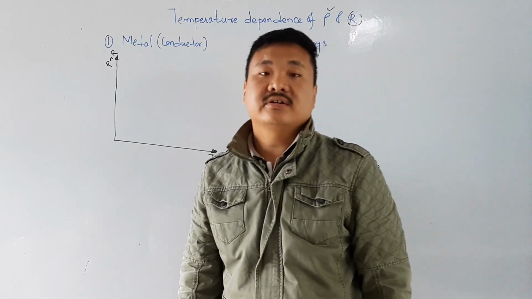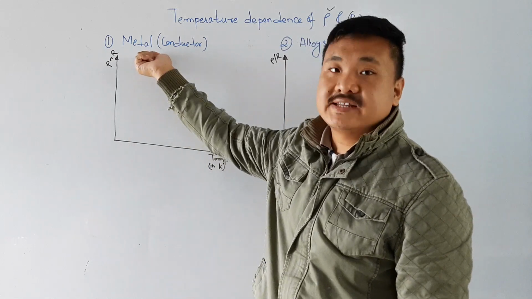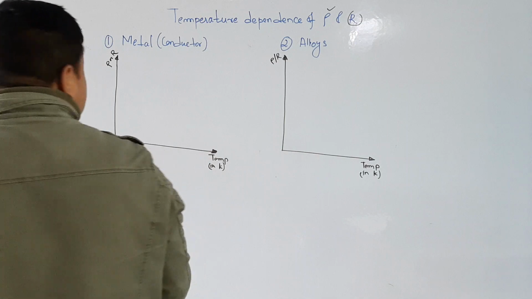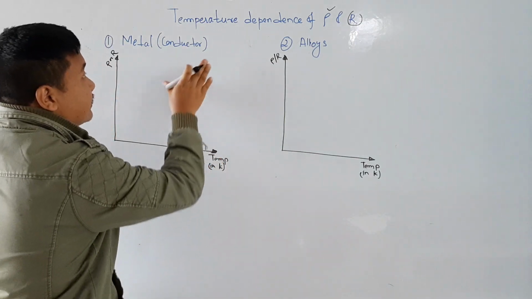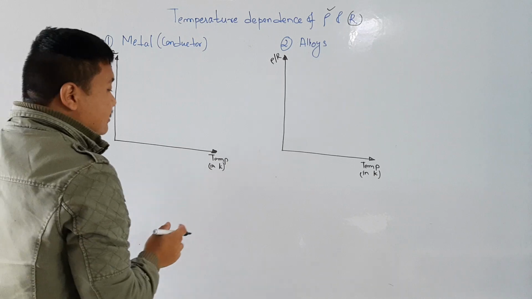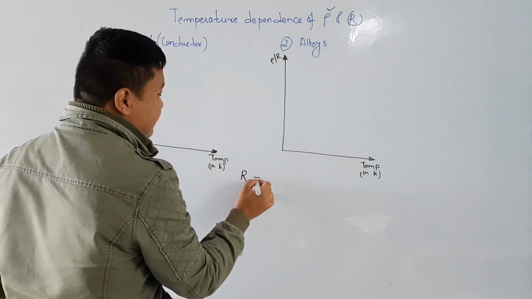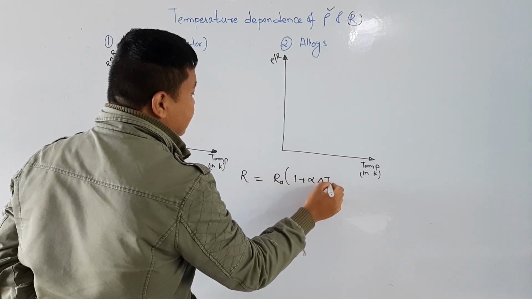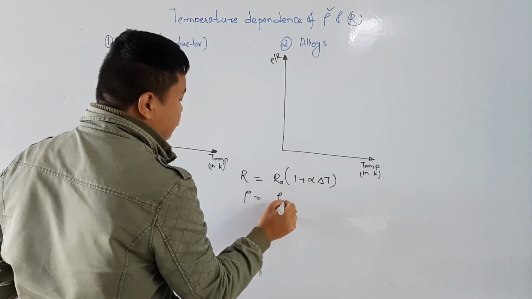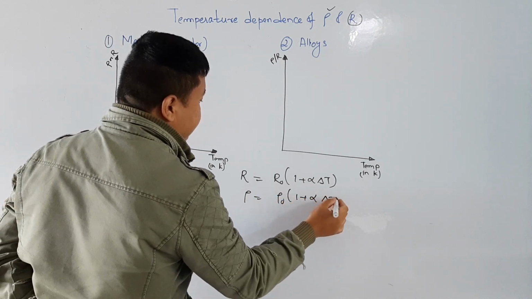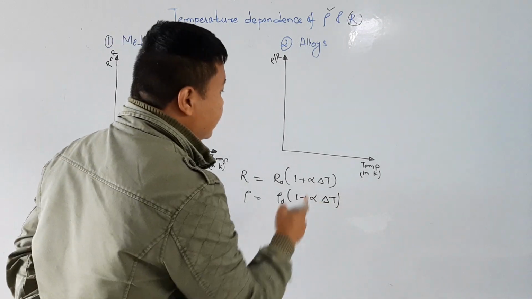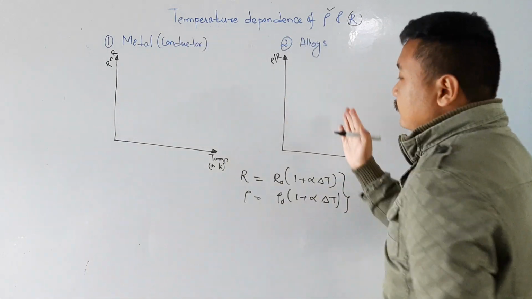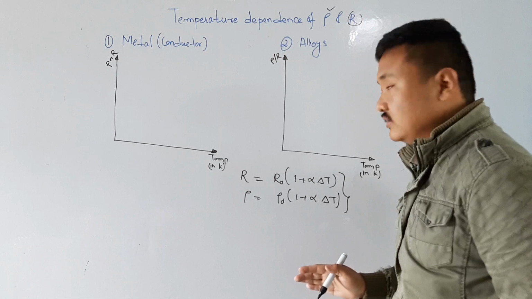Let us see the effect of temperature on the resistance of metal and on the resistance of alloys. So we saw that if you increase the temperature, the resistance will increase, and we got the relation that resistance is equal to R0 (1 + alpha delta T), and rho is equal to rho 0 (1 + alpha delta T). Before going to this, you have to study how this has come from the last lecture, and this is very important from the exam point of view.